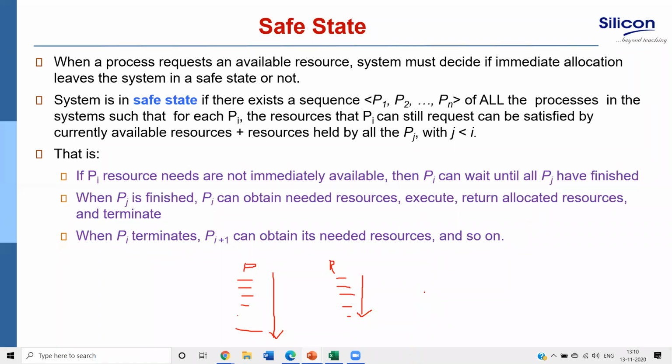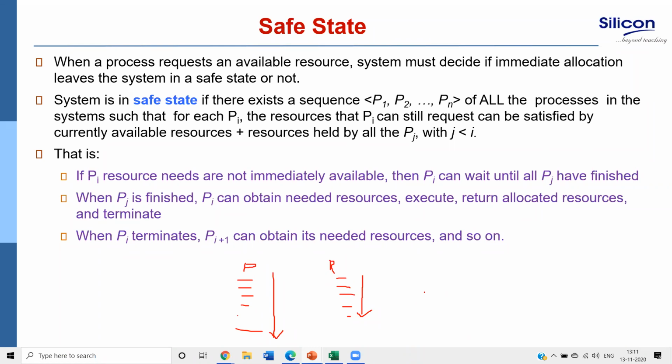If such a sequence exists, then we say it is a safe state. So if I allocate to P5, P1, P5, P7, P9, and by allocating in this order I find that deadlock does not occur, then it is a safe state. If I do not get any sequence through which all processes can be satisfied, then we say it is not a safe state.